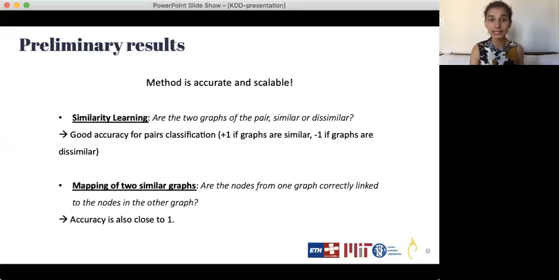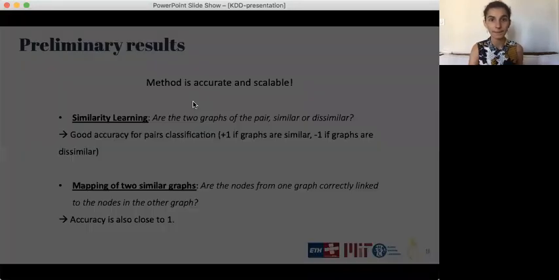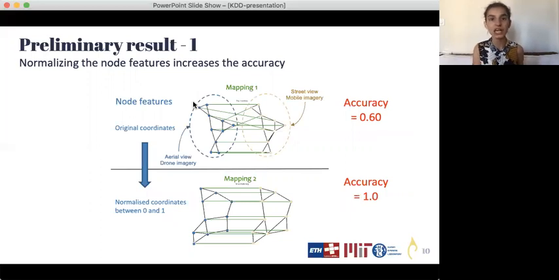Now, focusing on similar graphs, we evaluate the quality of the matching. And the first and major observation is that the matching is much more accurate if we initially normalize the node features between 0 and 1. For graphs of 10 nodes each, for instance, accuracy is equal to 1 when coordinates are normalized, whereas it reaches only 0.6 with original latitudes and longitudes.